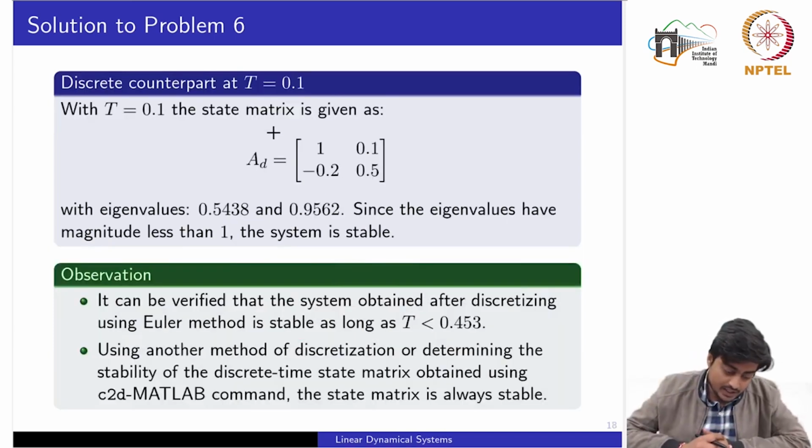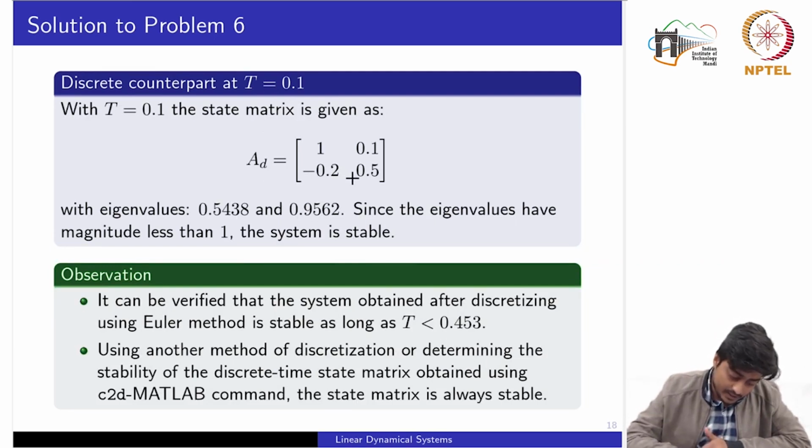Now verifying at T equal to 0.1, we see this A_D matrix, and computing the eigenvalues, we notice that both eigenvalues are in fact inside the unit circle. So at one sample time, T equal to 0.1, it is still a stable system. For another sample time, which is a bit on the higher side, the system is no longer stable.